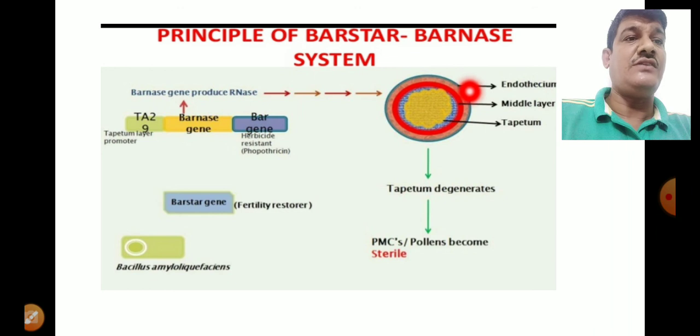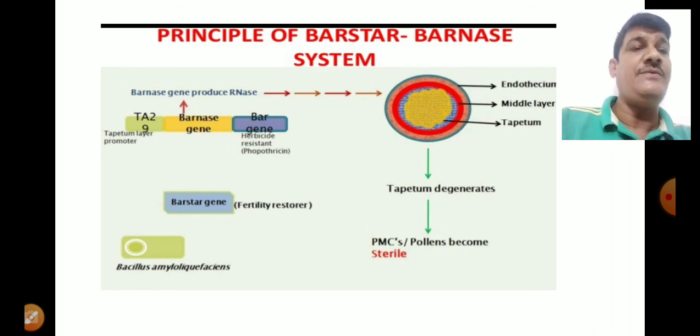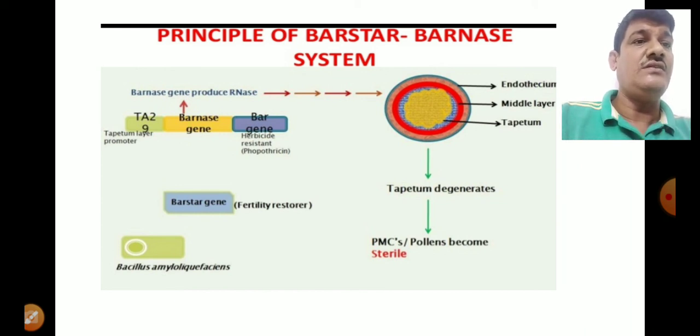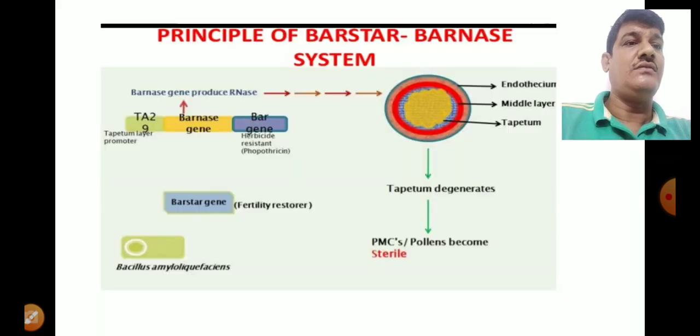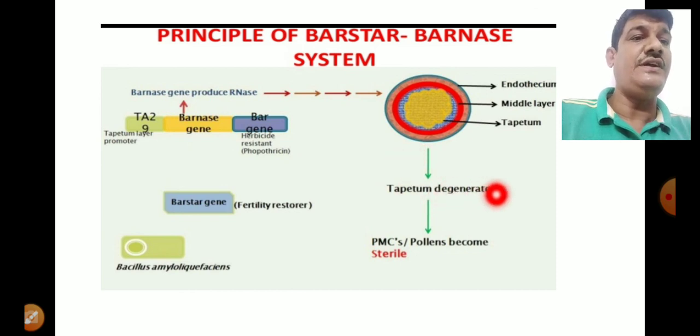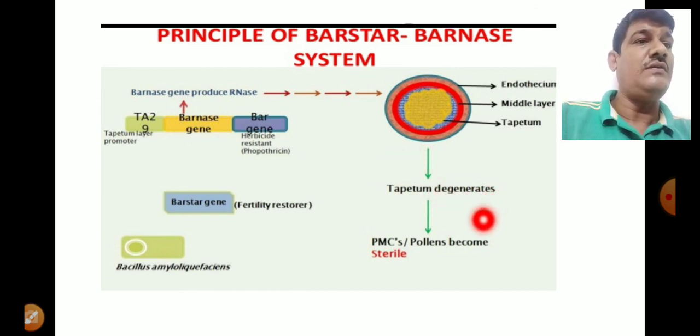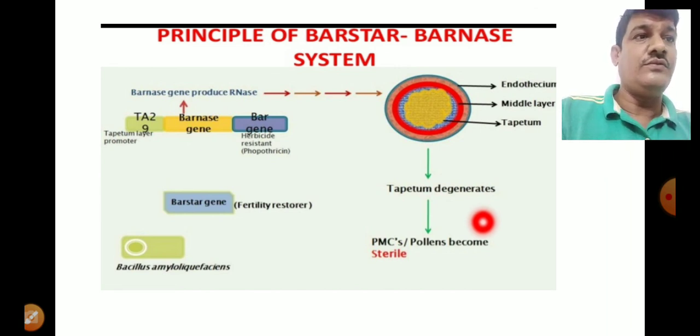This Barstar, which produces the protein, could bind with the tapetal region having the TA29 gene. Thereafter, this could be degenerated and the pollen becomes sterile. So in this way we can produce male sterility, or we can promote male sterility, or we can develop a non-functional male flower with agricultural value, and it is equally important for the plant breeding program.